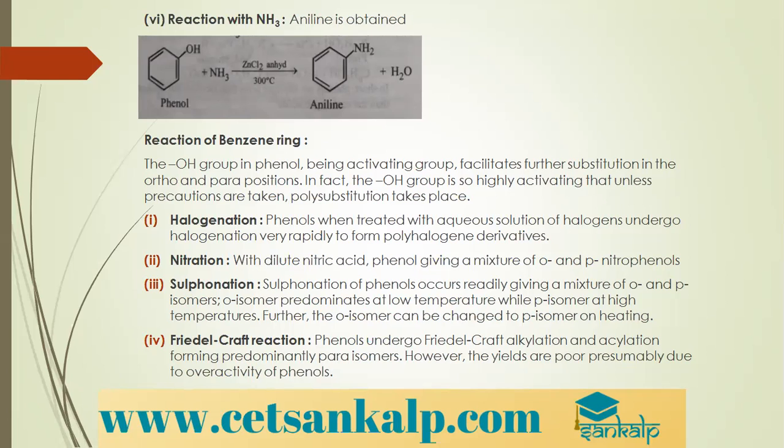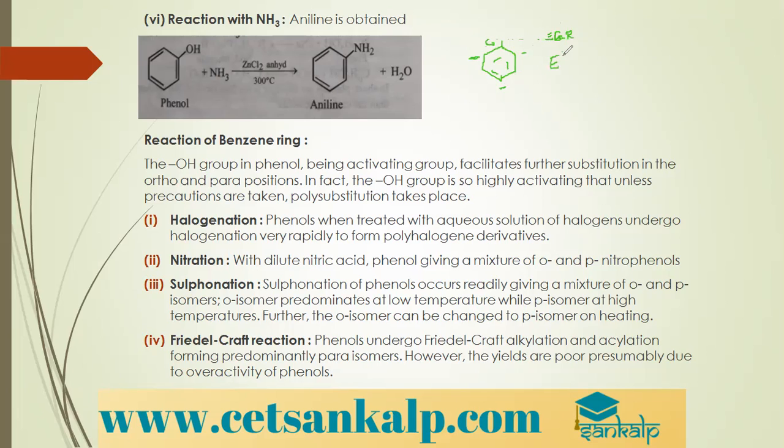So the OH group in phenol is an electron releasing group. Here I have the benzene ring, and in OH, oxygen has 2 lone pairs of electrons. Therefore, it is going to release the electrons to the benzene ring, so I can say it is an electron releasing group. Since it is an electron releasing group, the negative charge increases from resonance at the ortho and para positions.